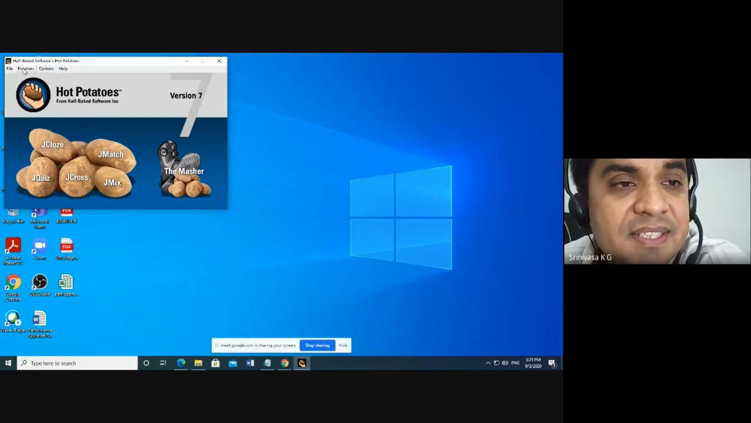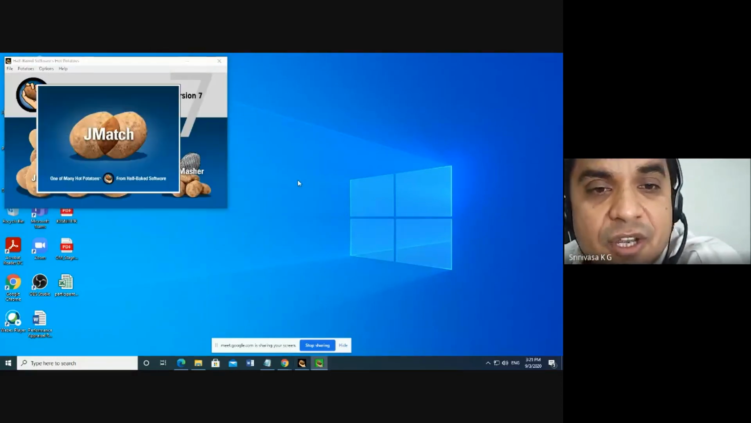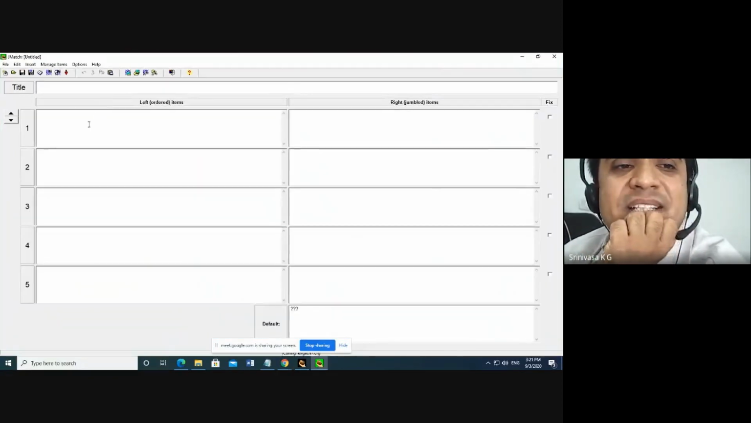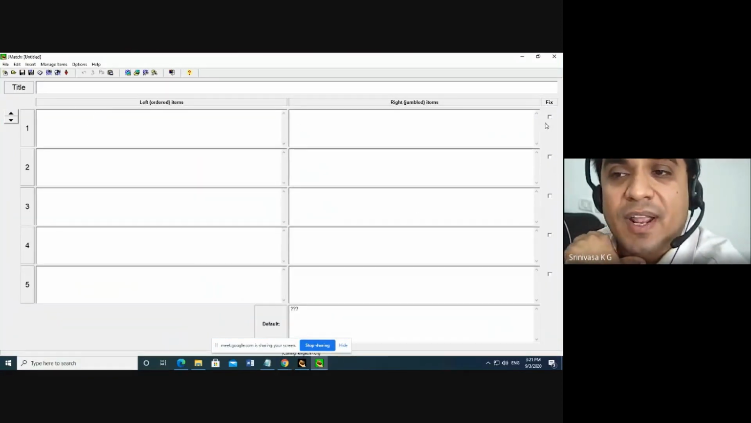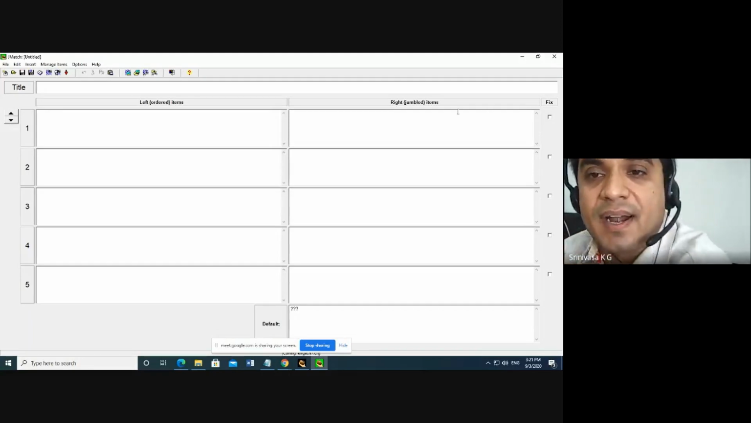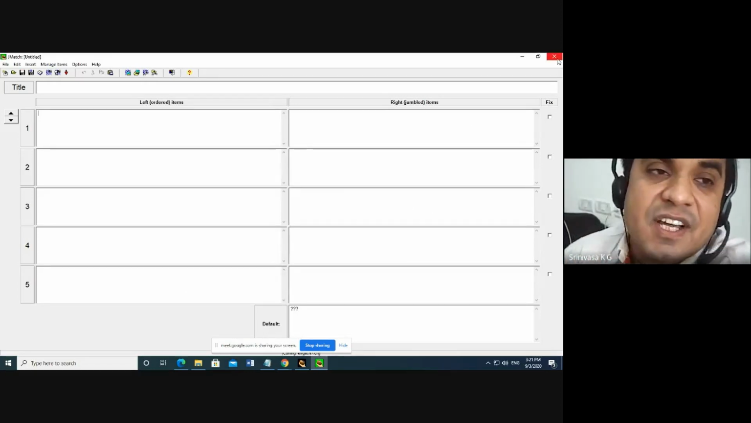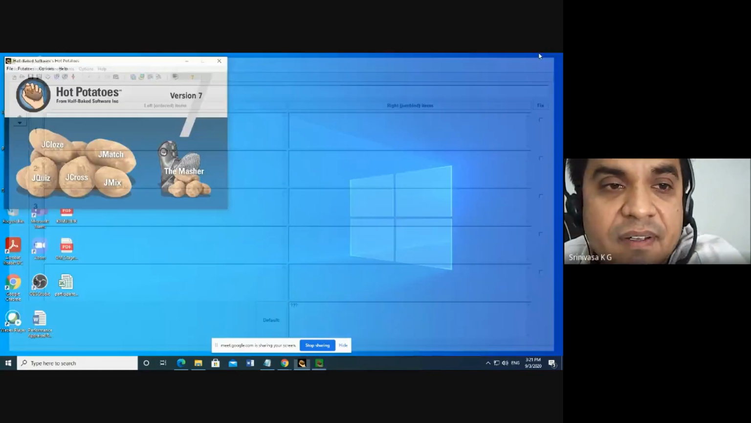Similarly, JMatch. You can have a match the following with items 1, 2, 3, 4. It will keep the items in order on one side and jumble the items on the other side, and you fix them. So this is match the following.